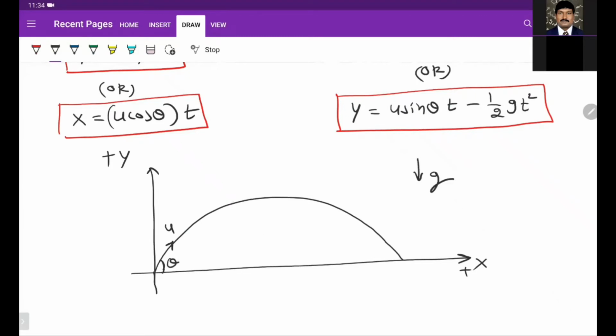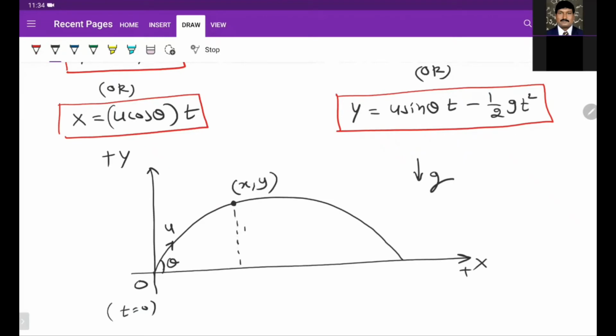See, this is the particle after some time. Initially we projected from origin, this is the origin at time t0. After some time, this particle is now passing through x comma y.